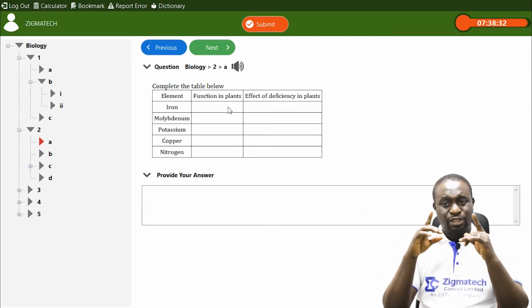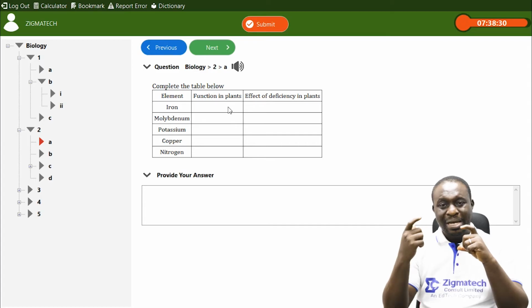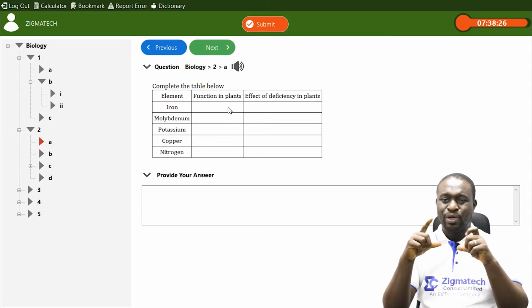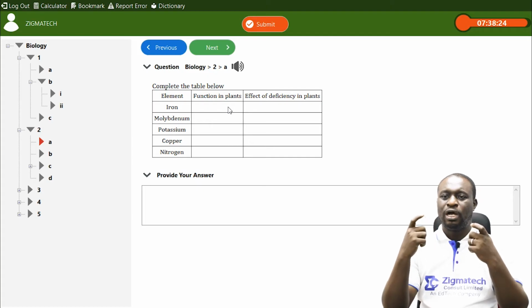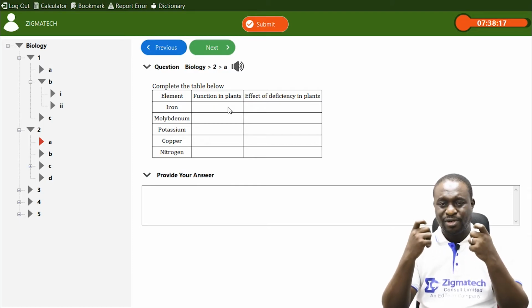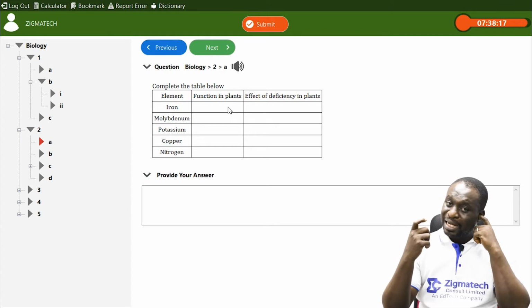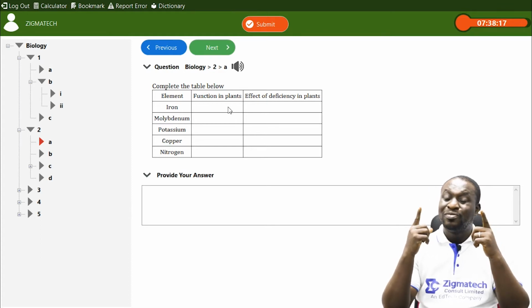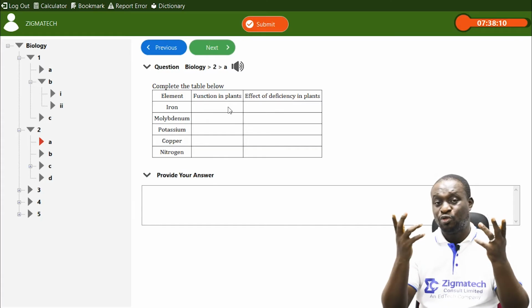Of course, I told you that chlorophyll is what makes the plant green. So if there is an absence of iron, it means that the plant will no longer be green. Instead of becoming green, it turns what? Yellow, and it's not good. That means that plant will experience stunted growth because it won't feed well.